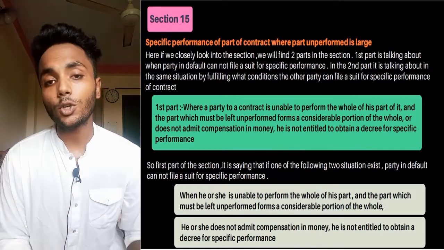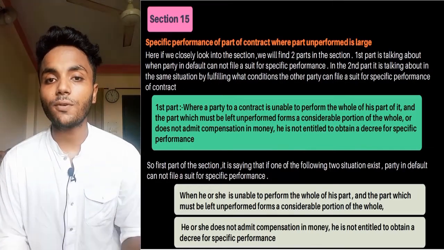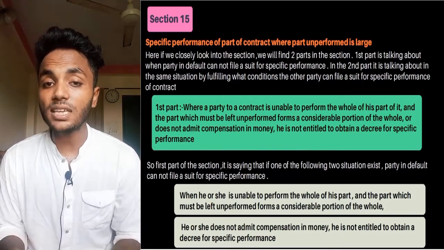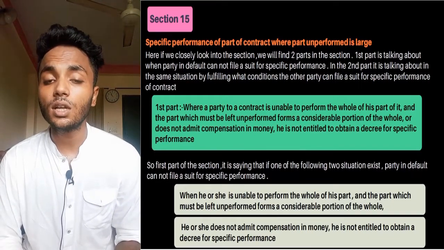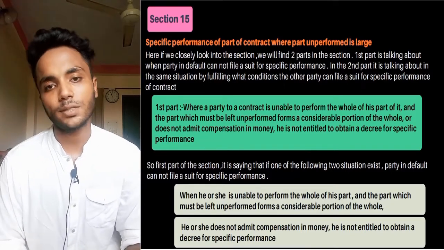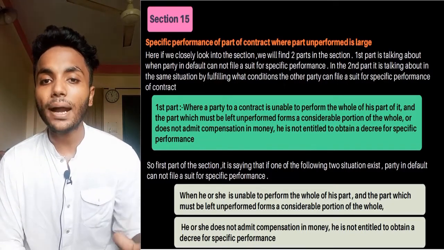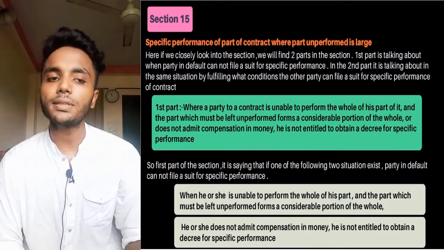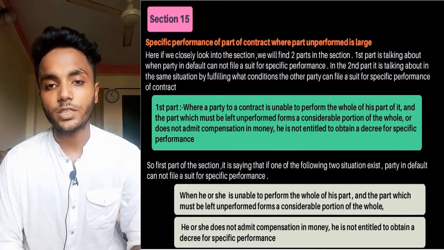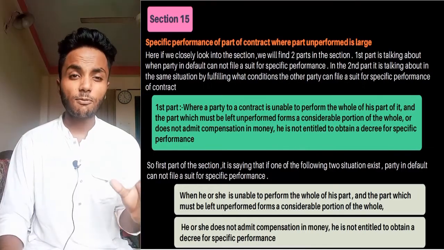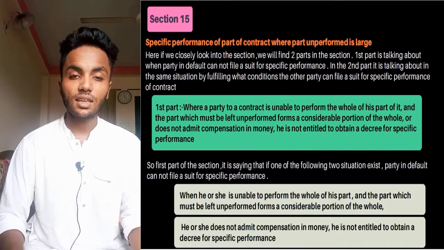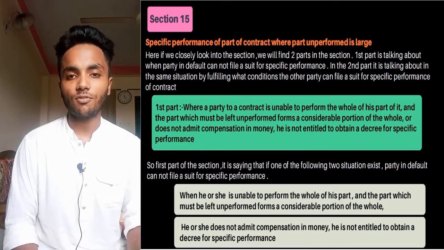First is the portion which is left unperformed forms a considerable portion of the whole. So when the part unperformed forms a considerable portion of the whole, then the party in default cannot file a suit for specific performance of contract. Or if the party in default does not admit compensation in money, then that party is not entitled to a decree of specific performance of contract. Here if only one of the 2 situations exists, then the party in default cannot file a suit for specific performance.